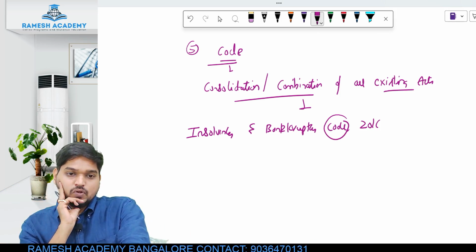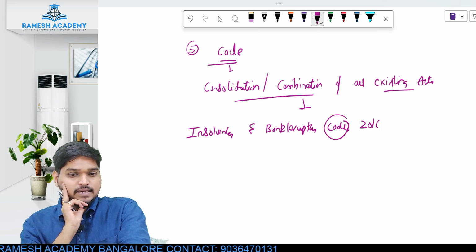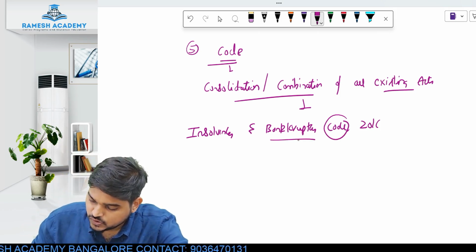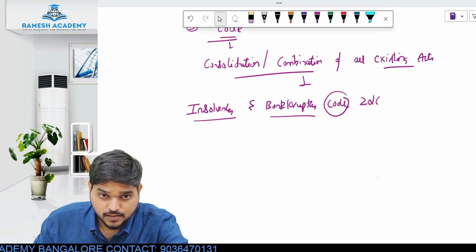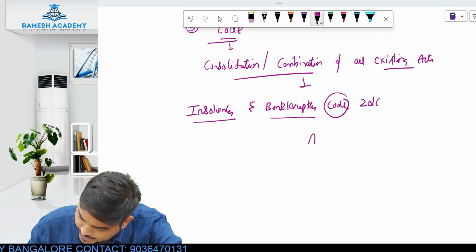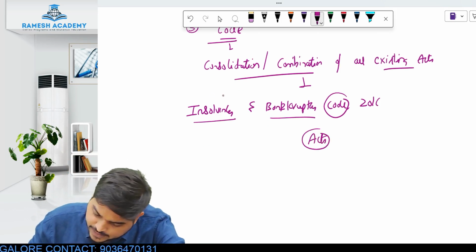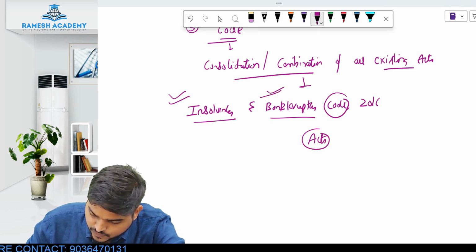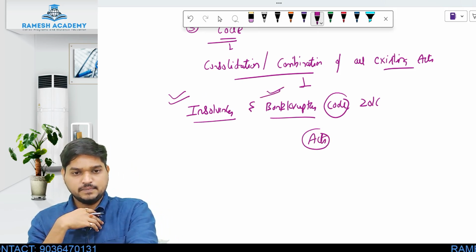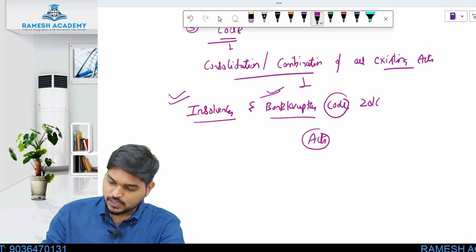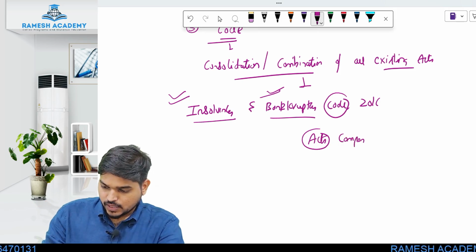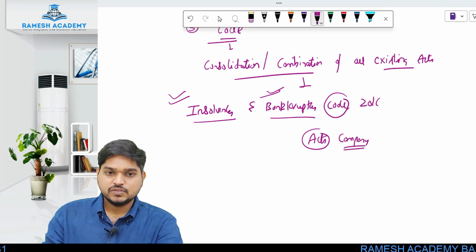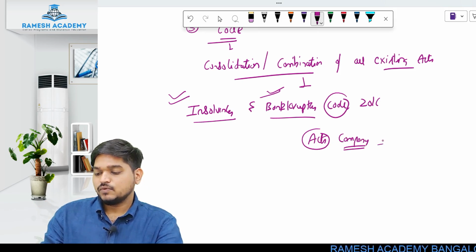Insolvency and Bankruptcy Code means what? It is a consolidation and combination of all existing acts. Before this Insolvency and Bankruptcy Code had come, there were different acts which were dealing with insolvency and which were dealing with bankruptcy. Means if you are a company and if you are going into insolvency or into bankruptcy, there was a different act.